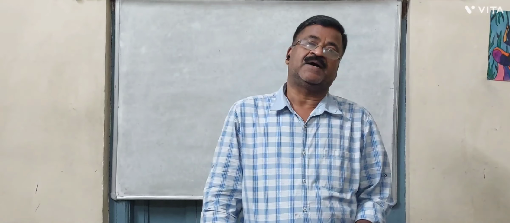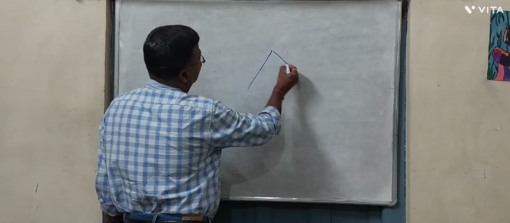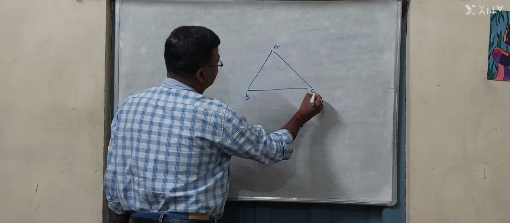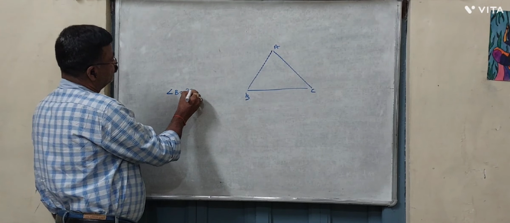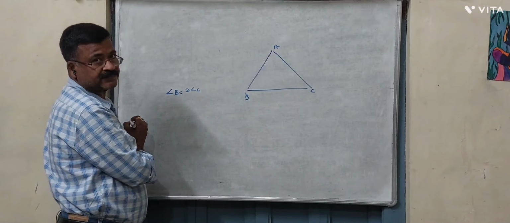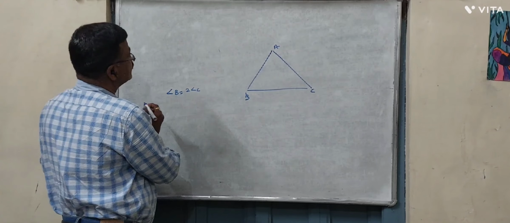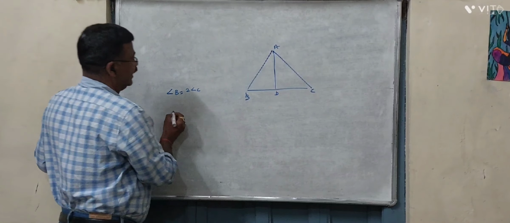Today we shall discuss a simple problem which seems difficult but is based on congruency of triangles. Here it is. It is given that in triangle ABC, angle B is equal to 2 angle C, and AD is the bisector of angle A.